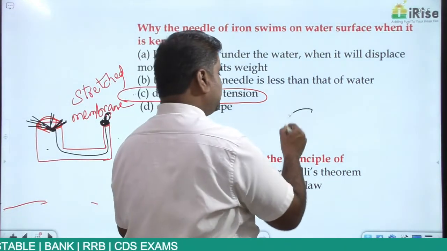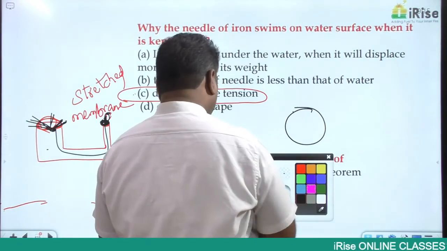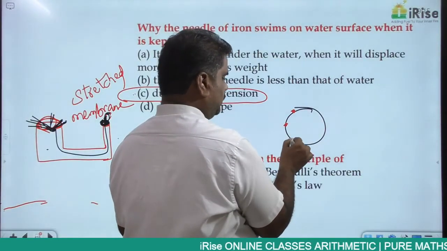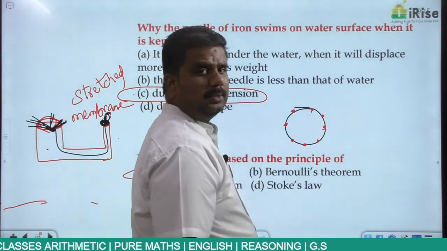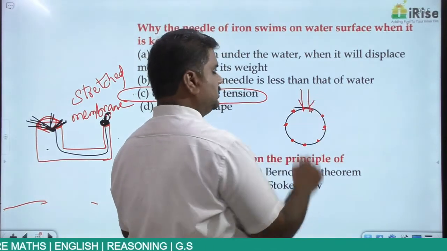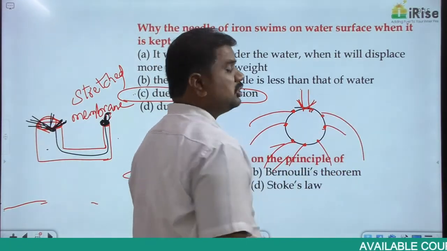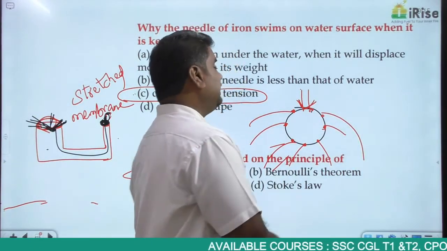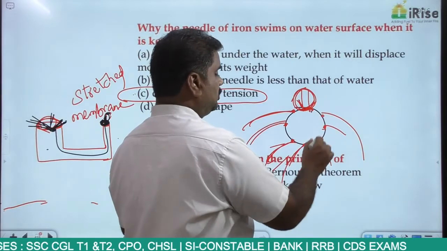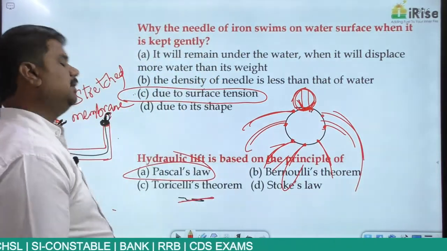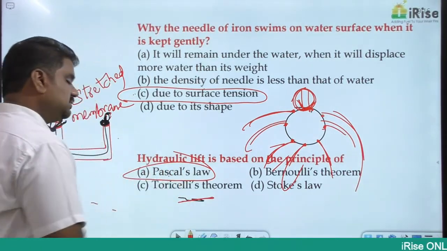Or else you take the case of a rubber ball or any balloon-like structure. On this surface, you make some holes. You make a certain number of holes on this. Right? Fill this with water and apply a certain amount of pressure on this. The moment you apply pressure, water will come out from all these holes in all directions with equal speed, indicating that whatever pressure you are applying at this point is distributed equally in all directions. That is the reason why water comes out from all the holes with equal speed. That is what you call Pascal's law.